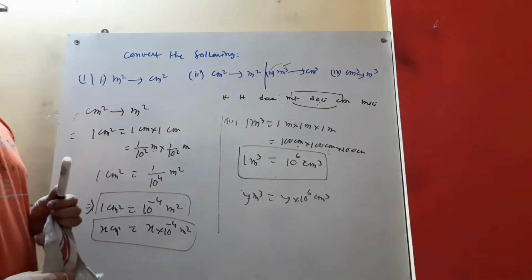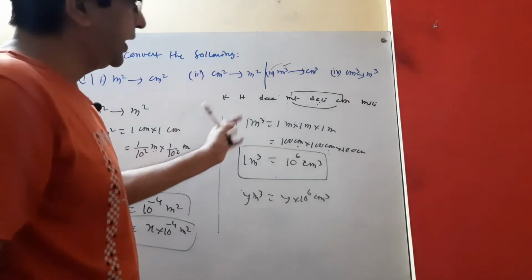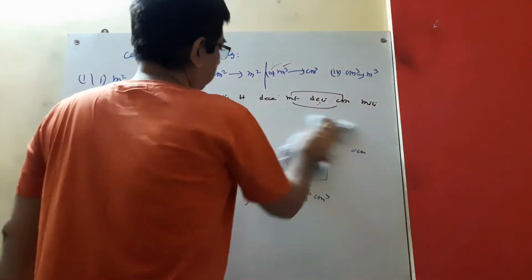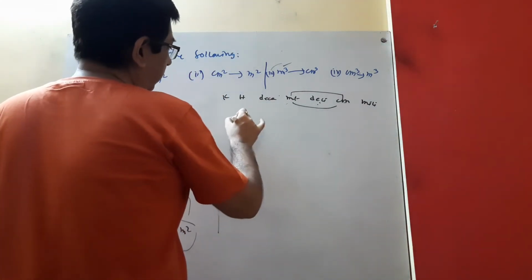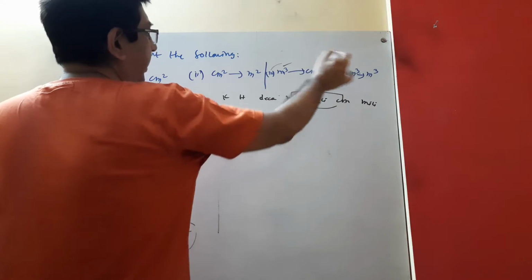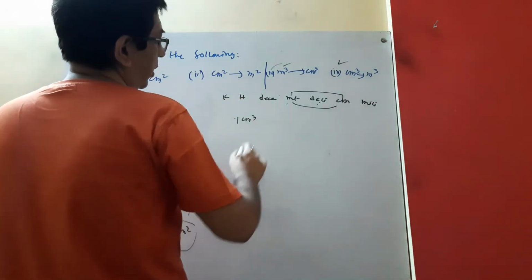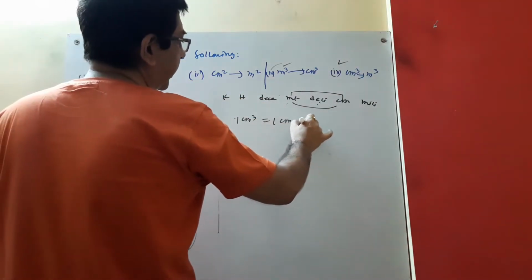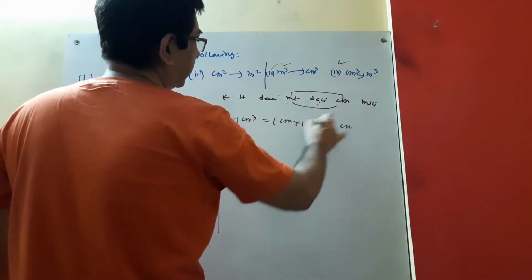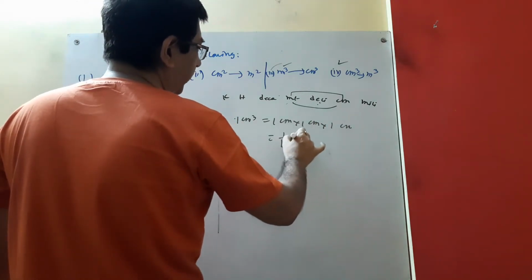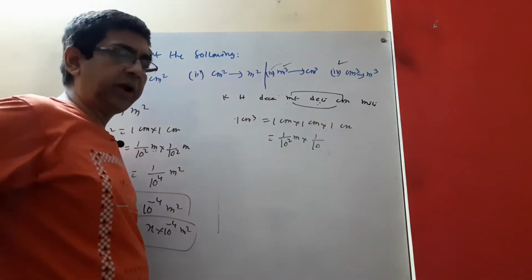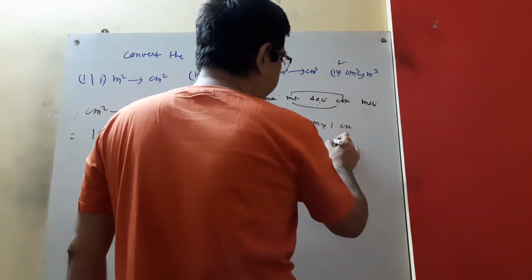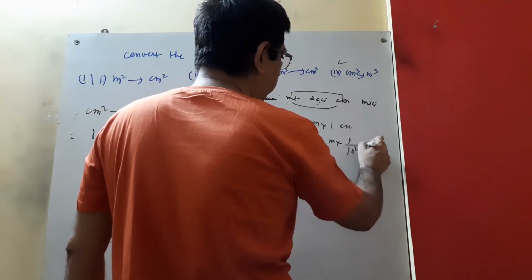Now we will discuss centimeter cube to meter cube. 1 centimeter cube equals 1 centimeter into 1 centimeter into 1 centimeter. That means 1 by 10 to the power 2 meter, into 1 by 10 to the power 2 meter, into 1 by 10 to the power 2 meter, because from centimeter to meter we divide by 10 to the power 2.